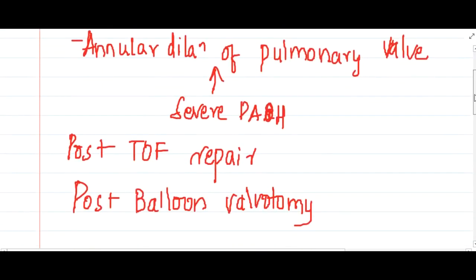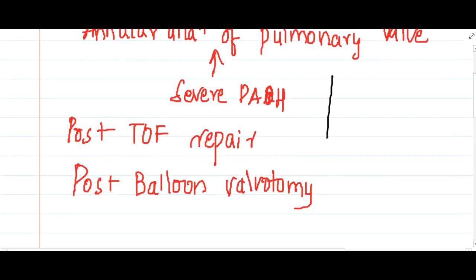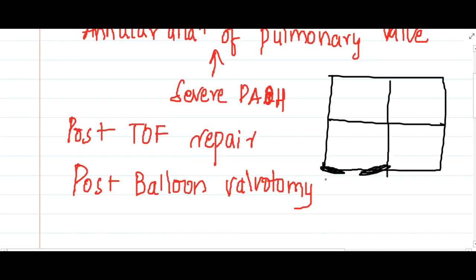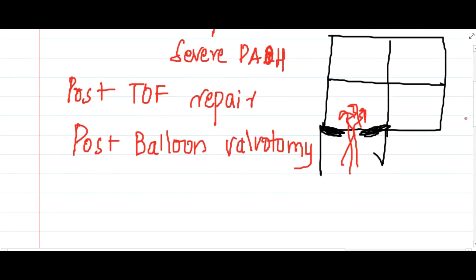That means in these three conditions, there is difficulty in closing the pulmonary valve. As a result, because of the difficulty in closing of the pulmonary valve during ventricular diastole, the blood from the pulmonary artery will go back and regurgitate into the right ventricle, and as a result you will see right ventricular dilatation.